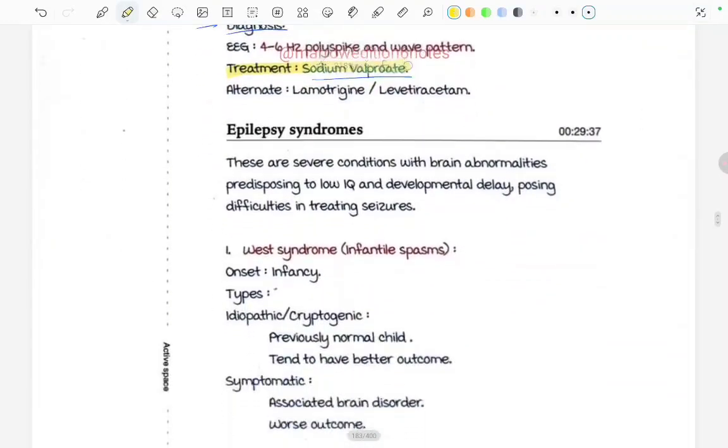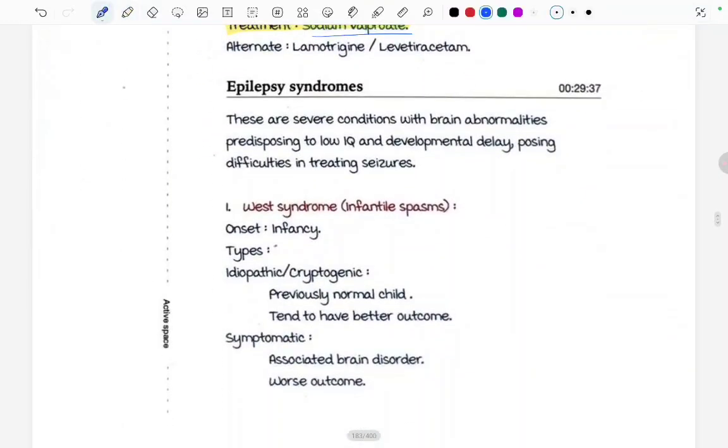Now coming to epilepsy syndromes. There are certain syndromes. Let's discuss them. These are severe conditions with brain abnormalities predisposing to low IQ and developmental delay, and posing difficulties in treating seizures. Okay. So in epilepsy syndrome, what happens? The child will be predisposed to low IQ and there will be developmental delay, and epilepsy syndromes are usually harder to treat. The first one we are going to read about is West syndrome, that is infantile spasm.